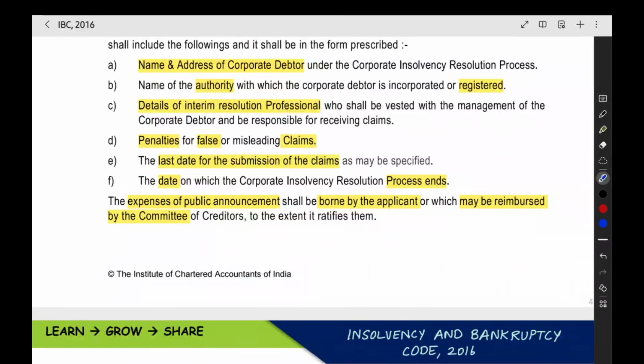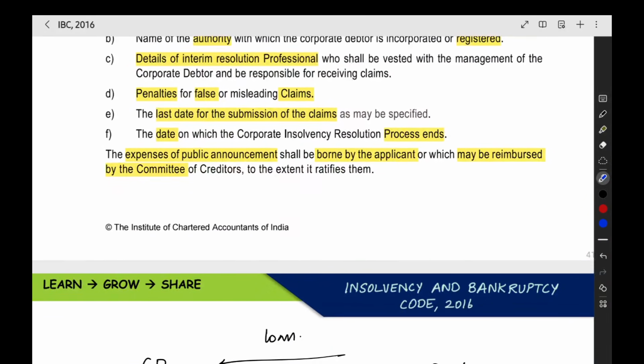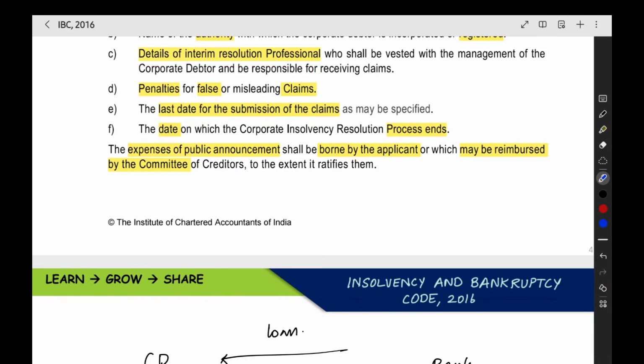Then penalty for false claim. Say you did not even give a loan to the company, but you are making a claim. You are submitting one document saying that you gave 1 crore to the company. Like that, you are submitting by taking opportunity of this particular process. That is not allowed and that is wrong. If you do that, what will happen? A penalty will be there.